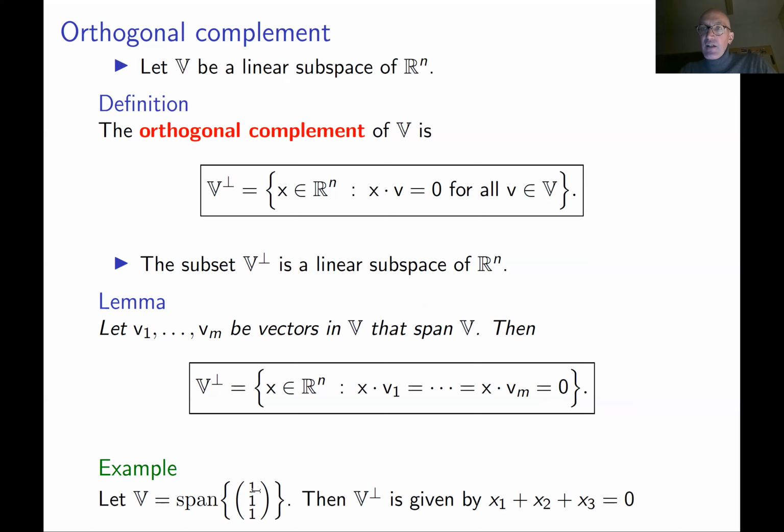Let's take its orthogonal complement. It consists of vectors x1, x2, x3 which are orthogonal to this vector. You just take the dot product, and this dot product should be equal to 0. So the orthogonal complement of V in R3 is given by this equation. We already met this vector subspace in the previous part of this lecture. We know it's a two-dimensional subspace, and we know it's a hyperplane passing through the origin.